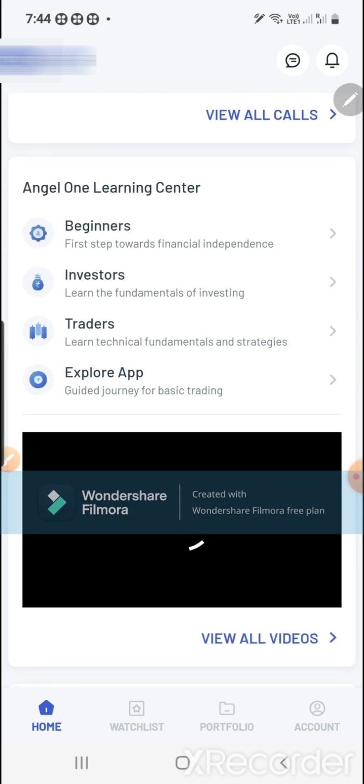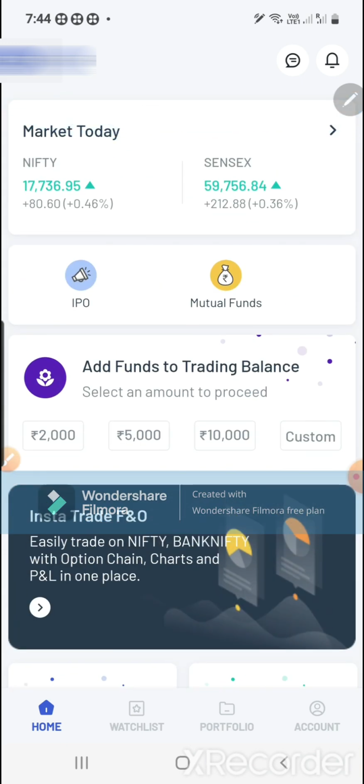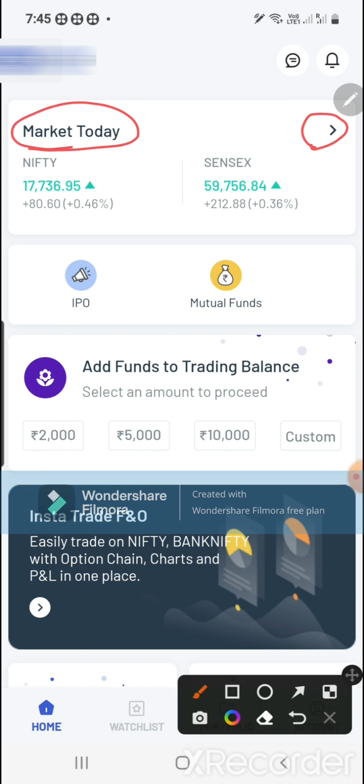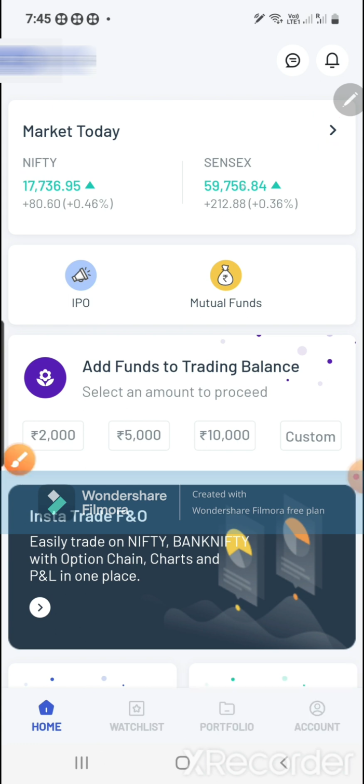This is how the page will look, and everything you can do in the home page only. You need not go anywhere. You can start trading from the home page itself. It has so many beautiful features. Okay, today's market, you can see here. Once you click on today's market, this is today's market. You just click on this arrow button. You can see here Nifty and Sensex. Okay, you can change this to Bank Nifty also.